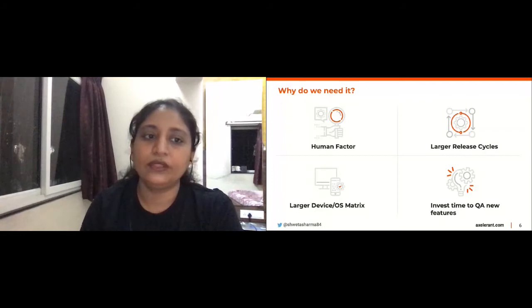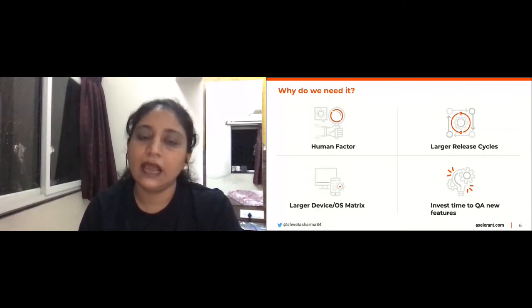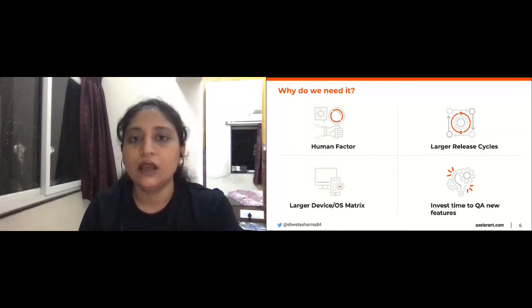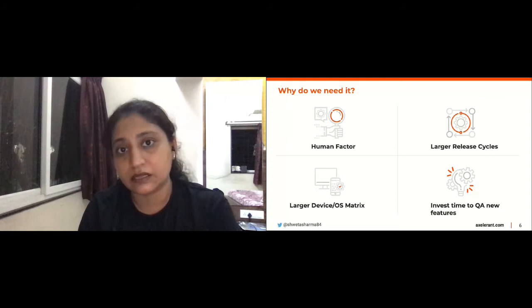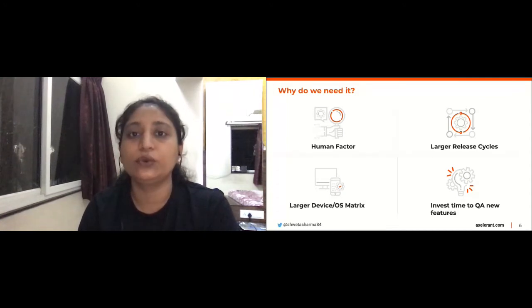And along with that, I'll add one more need, which is that automated functional tests are not really able to catch UI bugs, right? Unless you write a lot of code which actually validates the CSS. So it's really up to you to decide whether you want to write all that code to validate the CSS, or do you just want a visual tool that will do it for you.